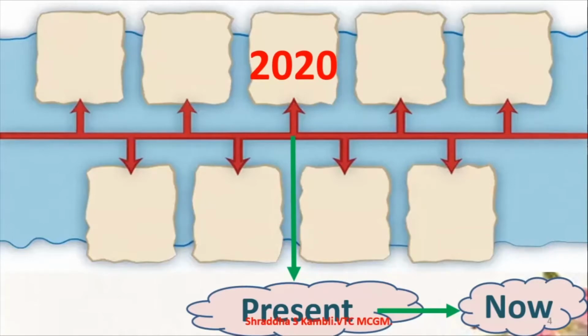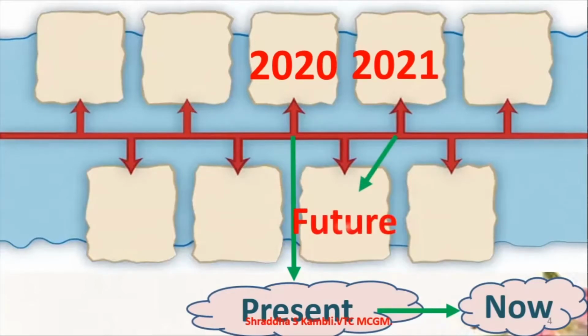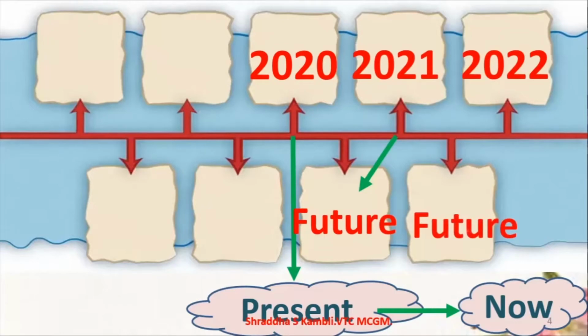Let us look at what is the future. What will happen tomorrow? The things which happen tomorrow, that is in 2021, or even after that, is the future. So 2021 is the future, 2022 will be the future. Today is Monday, so tomorrow, Tuesday, is also the future.